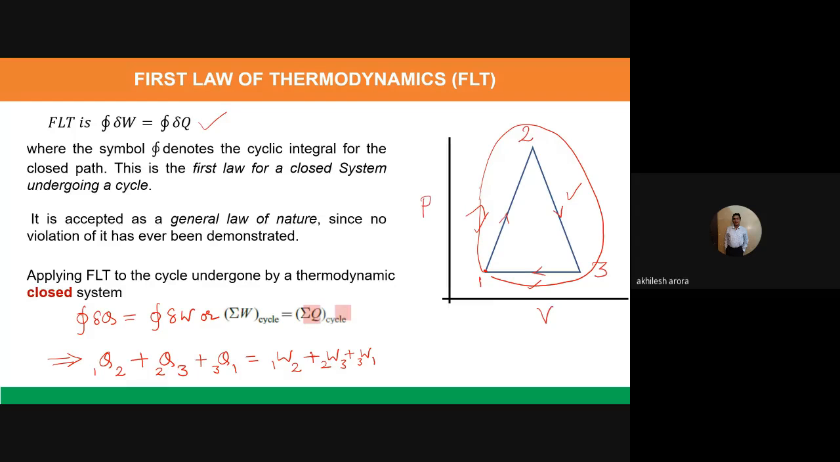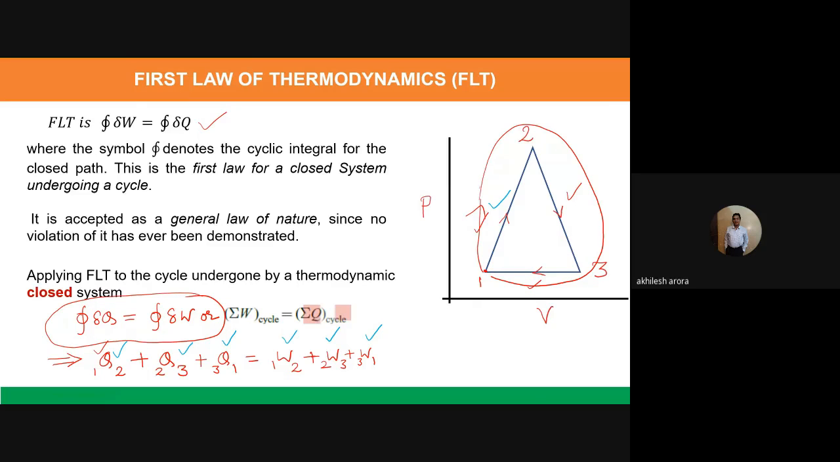So you can see there are three processes. When we see the three processes and we apply this particular equation, the cyclic integral of delta Q is equal to the cyclic integral of delta W, then we can write Q1-2. This is the heat transfer term for the process 1 to 2. Then this is for the next process 2 to 3. This is for the process 3 to 1. It is also heat transfer. That should be equal to the work transfer in the process 1 to 2, the work transfer in the process 2 to 3, and the work transfer in the process 3 to 1.